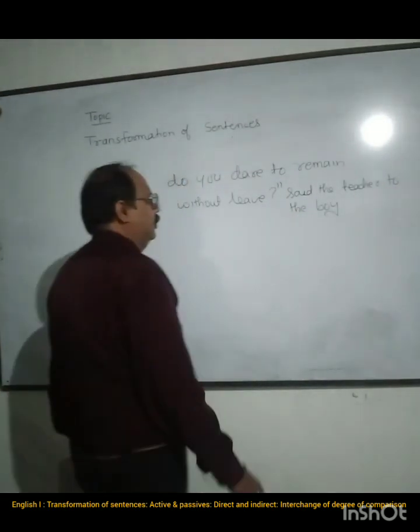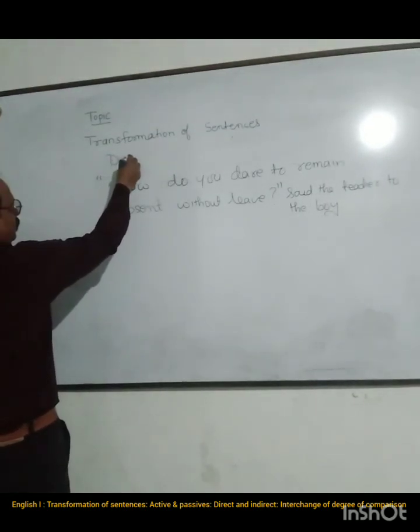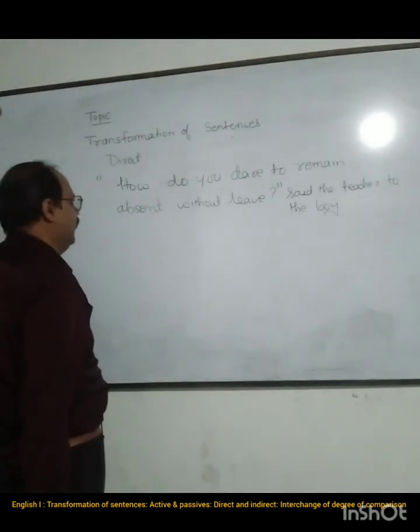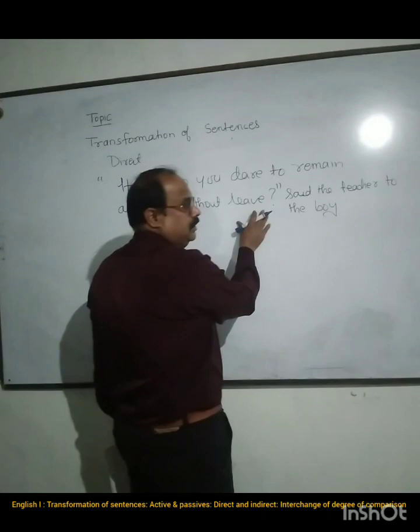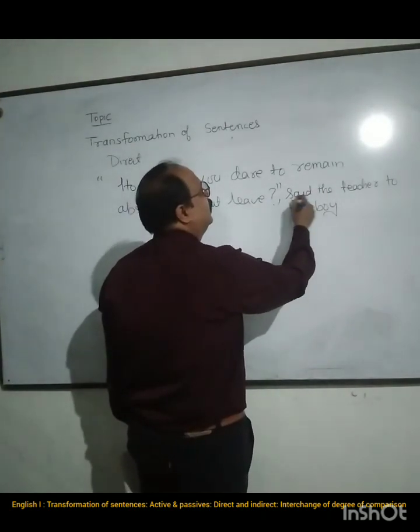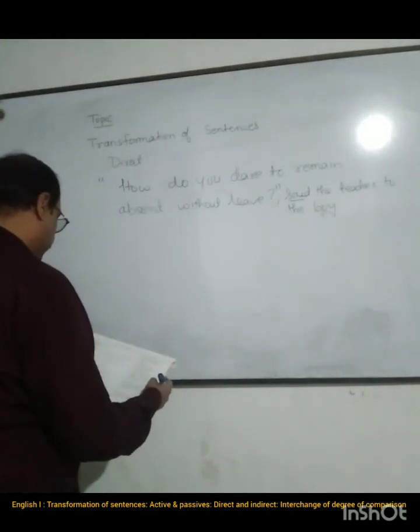Now this way. Now you can see that this is one sentence which is given in direct speech. Now what we have to do is change it. It says, "How do you dare to remain absent without leave?" This portion is given in inverted quotes, separated by a comma, and then "said the teacher to the boy." Okay, now this thing we have to convert, and the beginning is given.